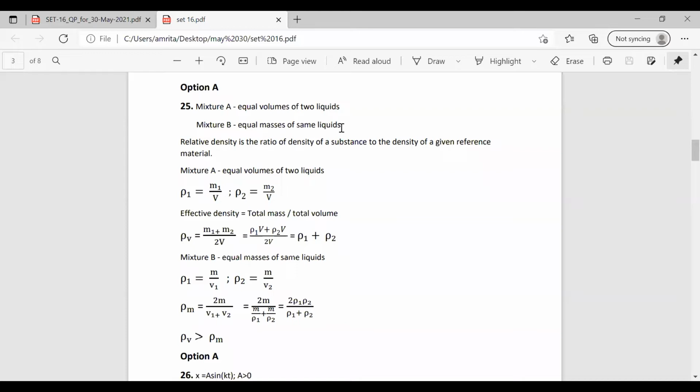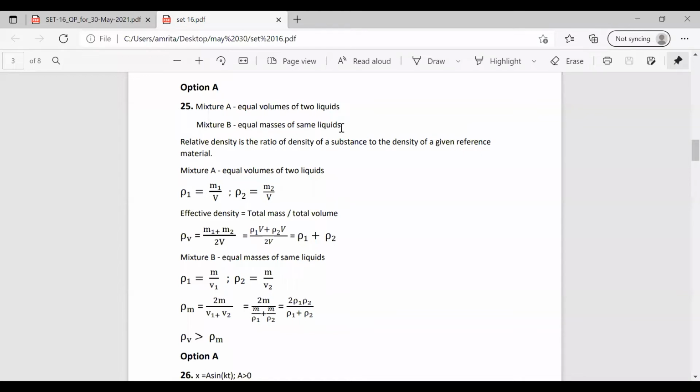We are mostly given a reference material, and we'll mostly use water for considering the relative density. So the ratio of the density of a substance to the density of a given reference material, mostly water, is the relative density. So we'll just write down the formula and compare it. It is already understood that the relative density is mostly depending on the volume.